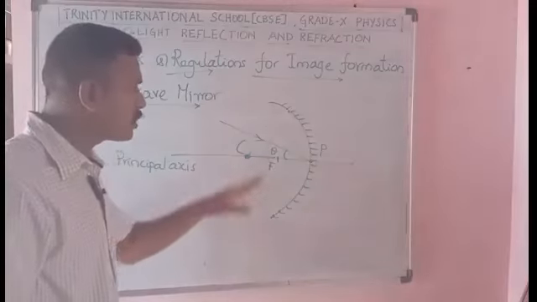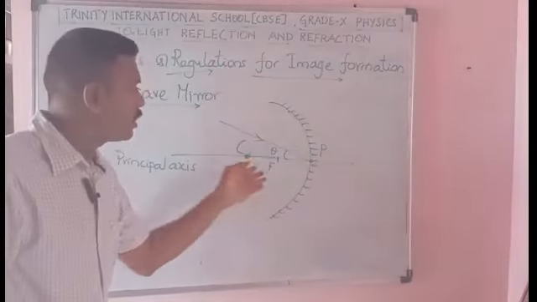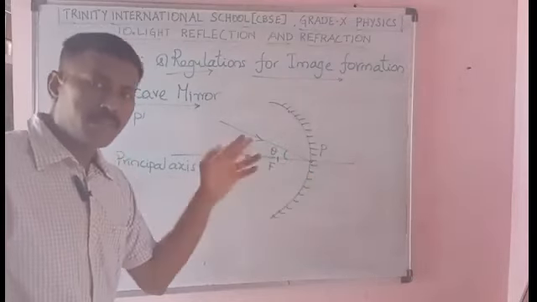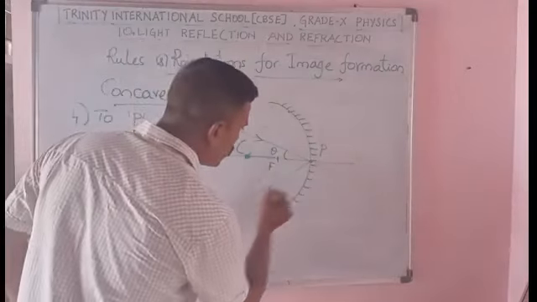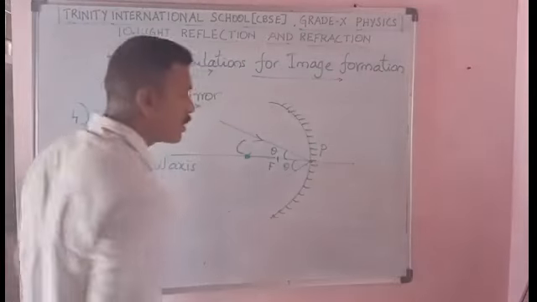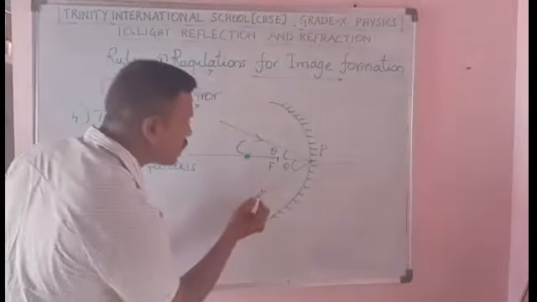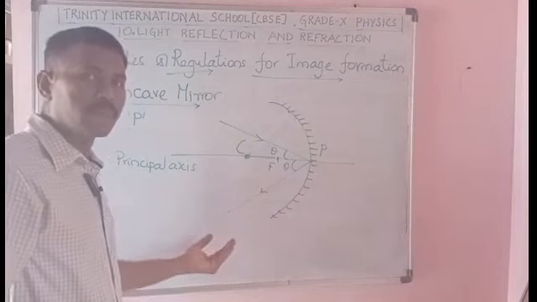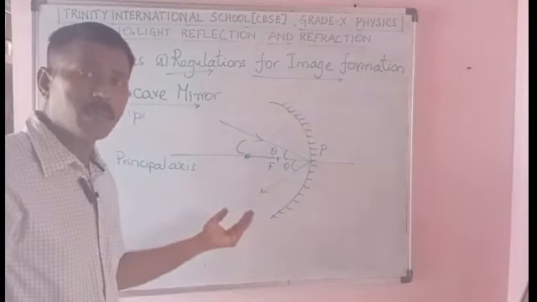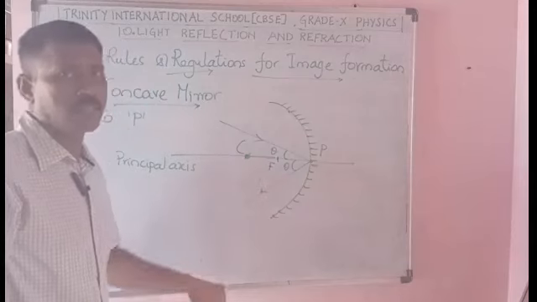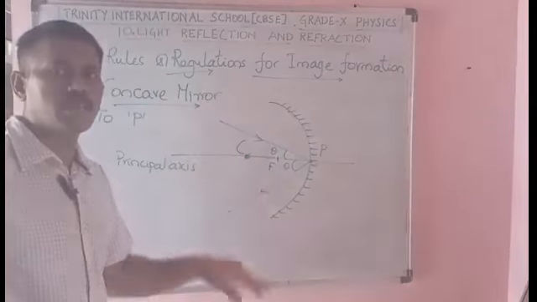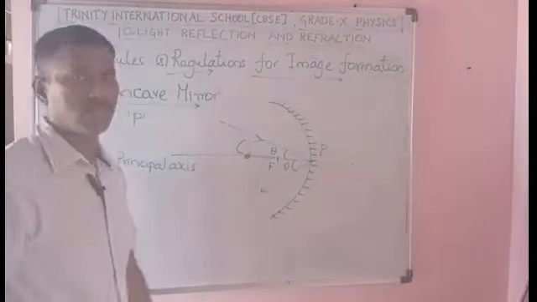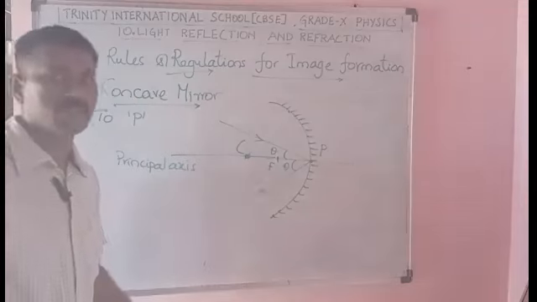When a light ray is passed through the point P with an angle theta, after reflection the light ray will travel with the same angle, on the other side, with the principal axis. Here the principal axis is the reference.